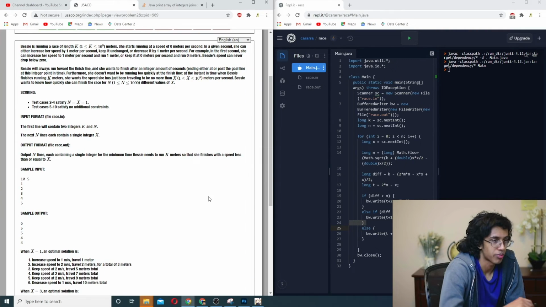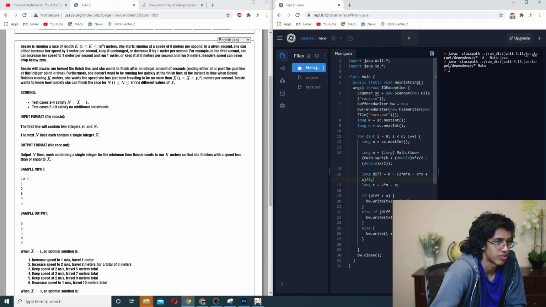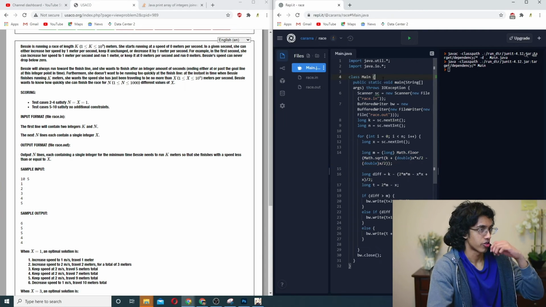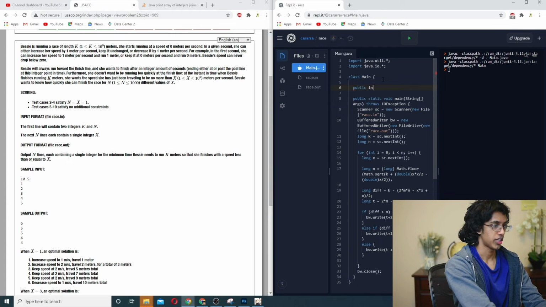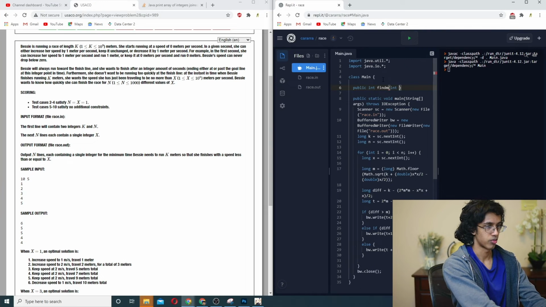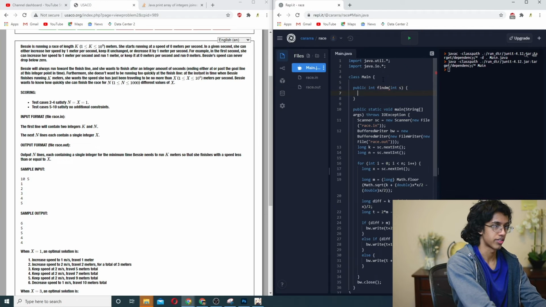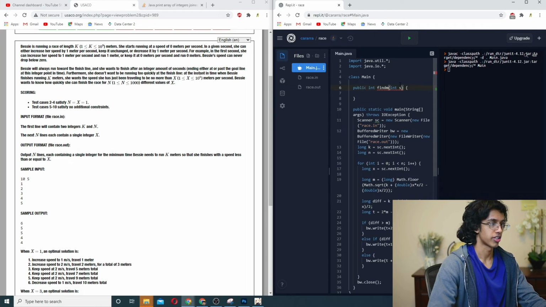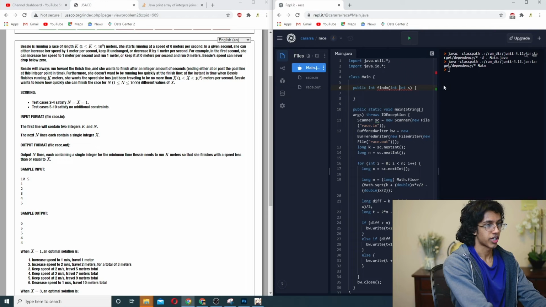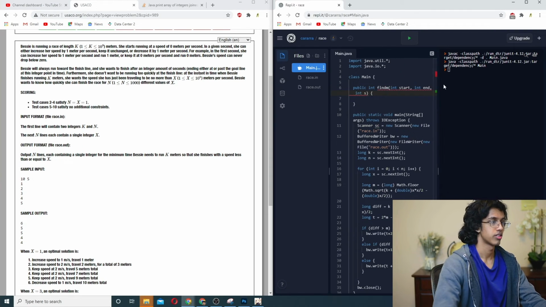Hold up. I think we might actually have to code up binary search to solve for M here. Okay, why don't we just code up binary search? Public int find M, and we'll take in the number. It's like a square, so we'll just say S. We also need our beginning and ending options, so int start, int end, int s.